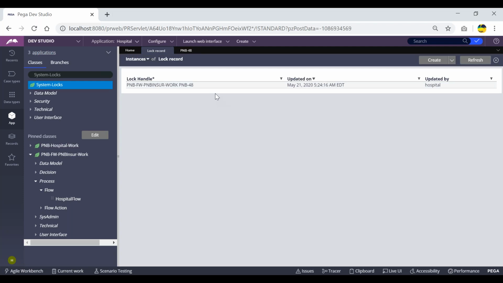At the same time, if another operator tries to open the same work object ID, then before opening it, PRPC will look whether that work object ID is there in syslogs or not. In this case, that particular work object ID will be available here, that is, it will be locked here, and that's why it will throw an error message saying this particular work object is locked by some other operator. So before opening any work object ID, PRPC looks for the records of this class. If no records are found, it will not throw any error, and we can access the particular work object ID. If the record is matching here, then it will throw an error saying it has been locked.